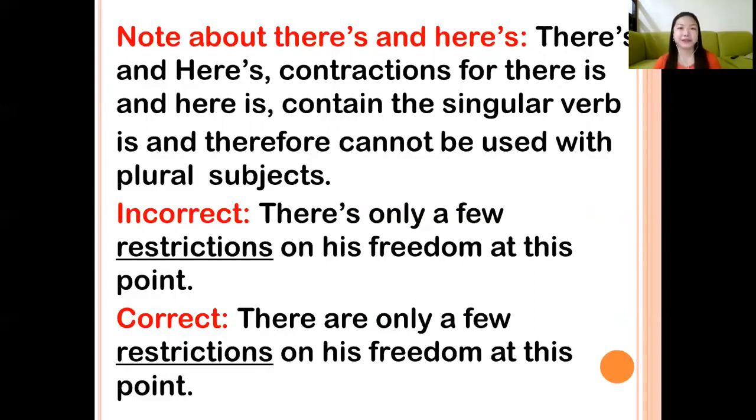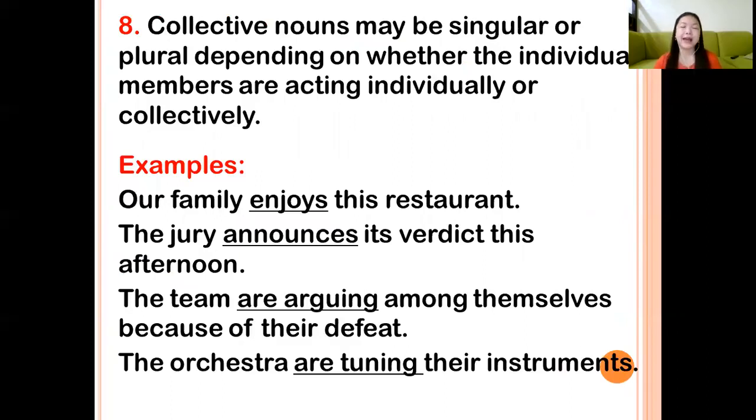Okay, let's have the 8th rule. The collective nouns. Collective nouns may be singular or plural depending on whether the individual members are acting individually or collectively. So for example, our family enjoys this restaurant. So we take the singular form of the verb because the family, a collective noun, acts collectively. Again, when your collective noun acts collectively, you take the singular form of the verb. When your collective noun acts individually, you take the plural form of the verb.